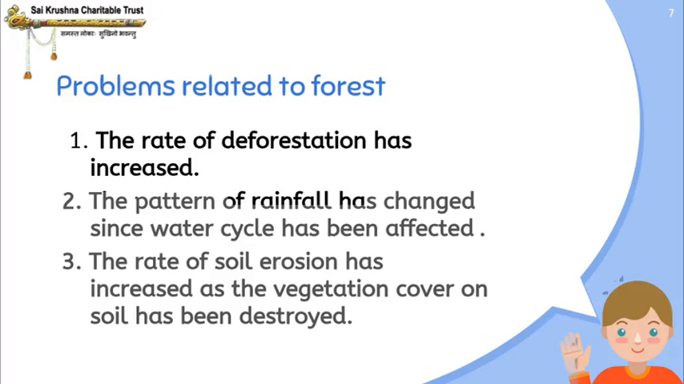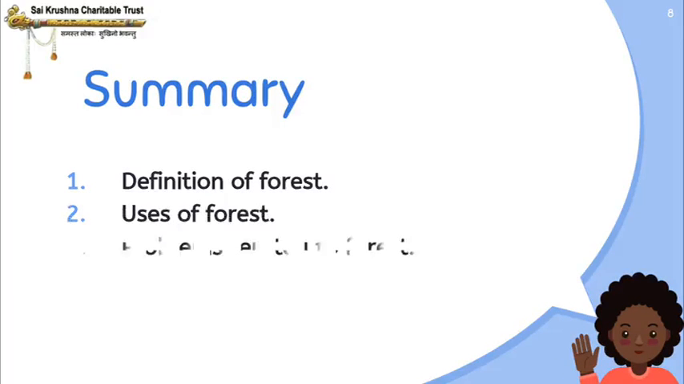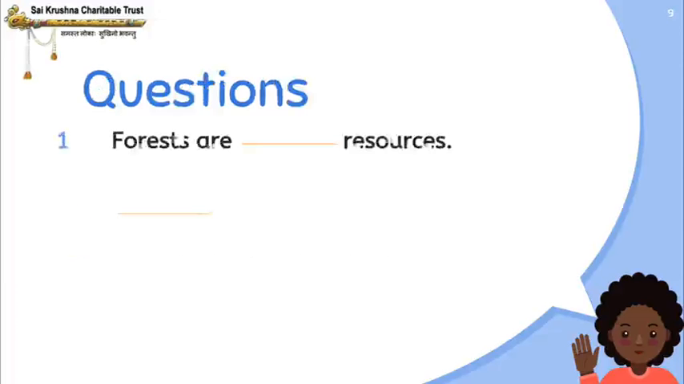What do you mean by vegetation? Vegetation is a general term for the plant life of a region. Like you would have heard of flora and fauna in social studies, that is nothing but the vegetation cover. So the rate of soil erosion has increased. Let us see the summary. We have studied the definition of forest, uses of forest and the problems related to forest.